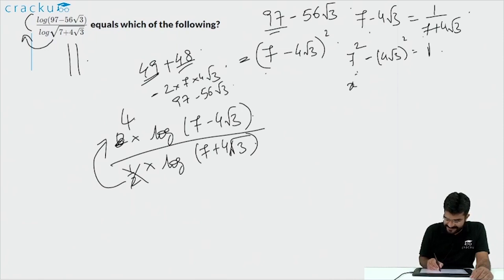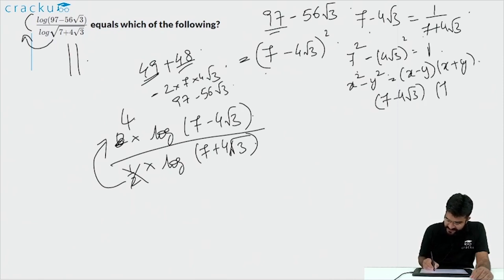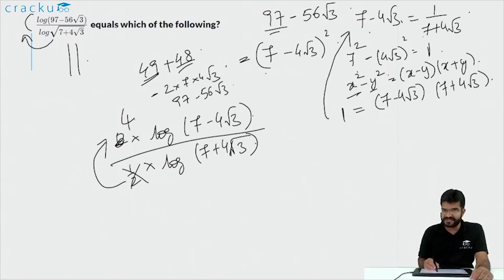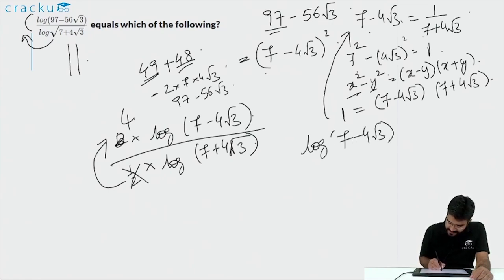So this is of the form x square minus y square, which is equal to (x minus y) into (x plus y). So (7 minus 4 root 3) into (7 plus 4 root 3) is equal to 7 square minus (4 root 3) whole square, which is equal to 1. Therefore, the initial assumption that we made, that is 7 minus 4 root 3 is equal to 1 by (7 plus 4 root 3), is valid. Therefore, log of (7 minus 4 root 3) is equal to minus of log of (7 plus 4 root 3).